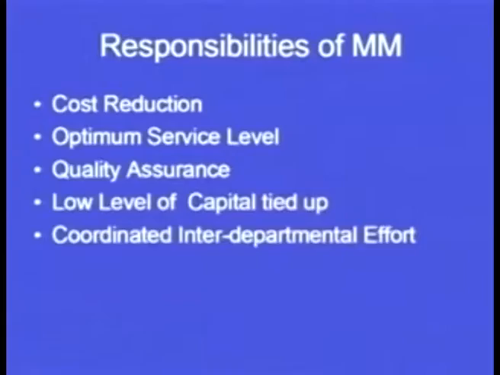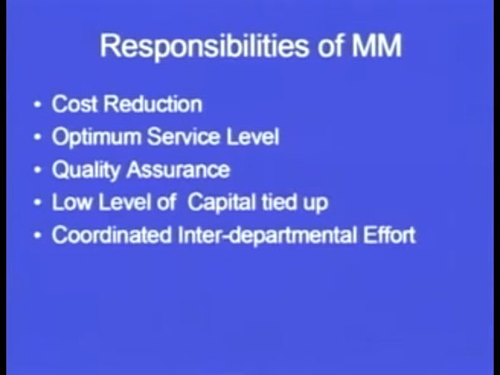Now what are the responsibilities? From the scope, now we come on to the responsibilities. We have seen what is the scope. So many different areas have to be taken care of by the materials management team of the manufacturing plant or of the organization. Now there are certain major responsibilities or certain major goals with which the materials management team works. They have to take care of all those scope areas, but they have to work with certain constraints. So what is the constraint? They have to focus initially on cost reduction.